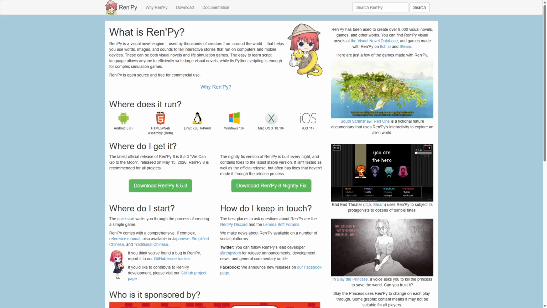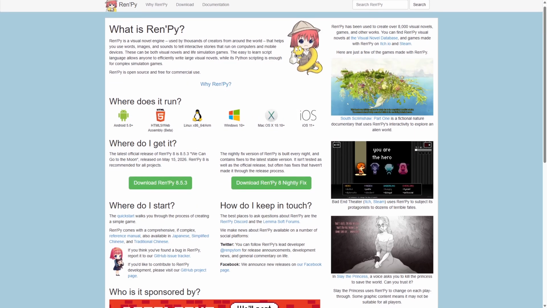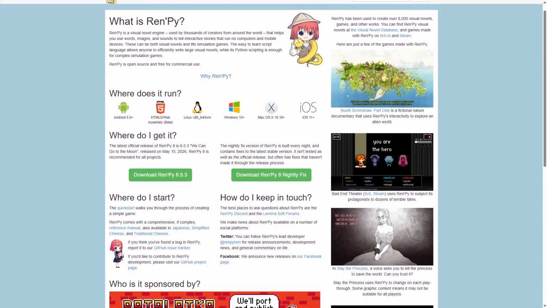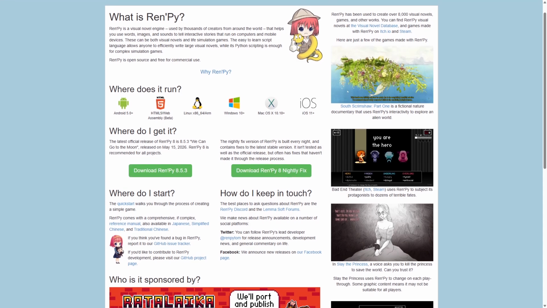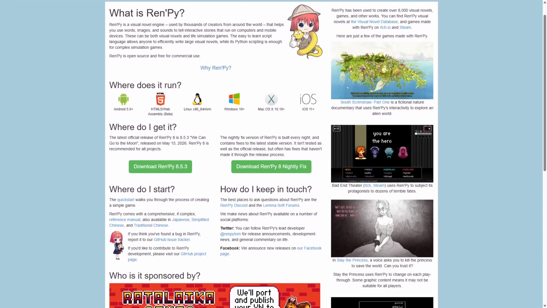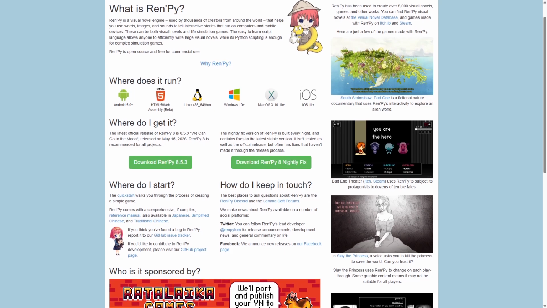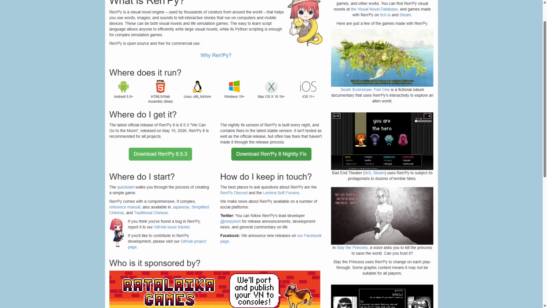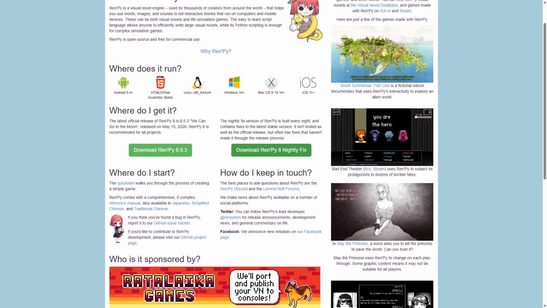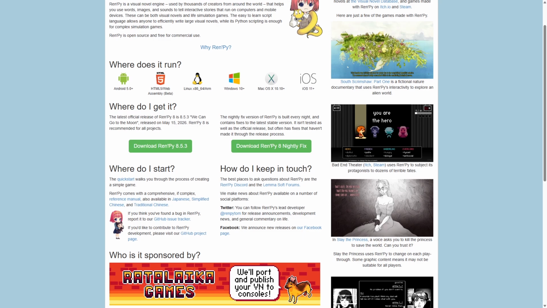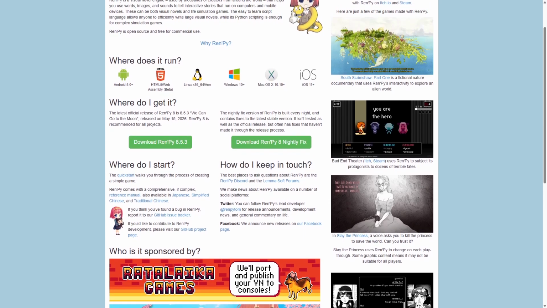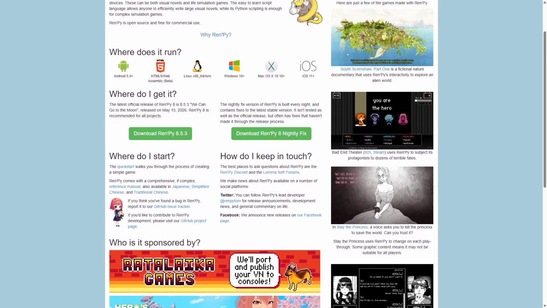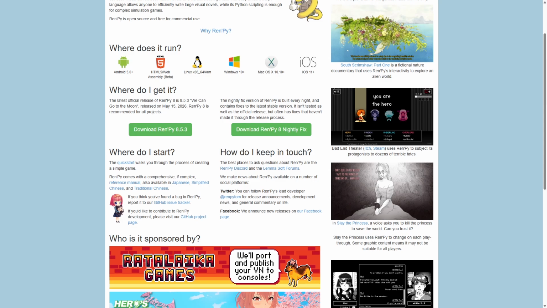Ren'Py is a specialized open-source engine tailored for visual novels and interactive storytelling. It uses a simple scripting language based on Python, making it accessible to writers and developers focused on narrative design rather than complex programming. Ren'Py handles dialogue, branching storylines, character sprites, and multimedia integration with minimal setup. Its strengths lie in ease of use, rapid prototyping, and built-in tools for managing choices and story flow.